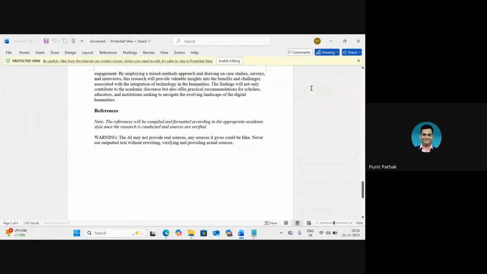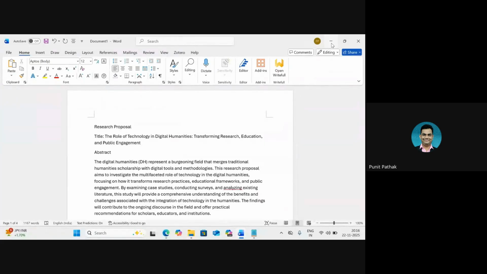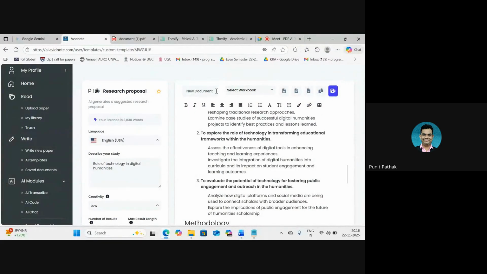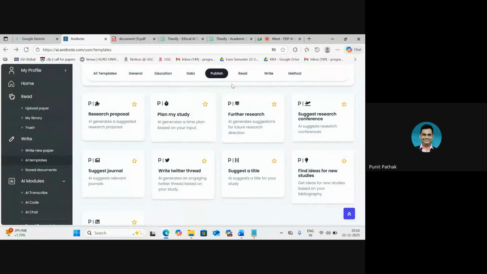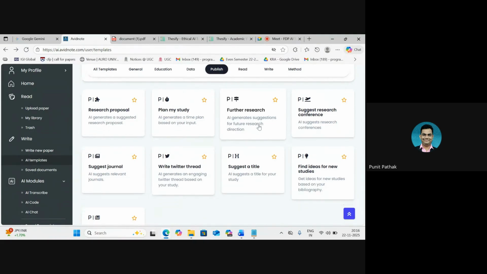So this is what the buttons on the top do here. And these options remain the same no matter whichever template we select. Let's go back. In this manner, we have planned my study, and each of the templates usage is also given here. Further research, AI generates suggestions for further direction of research.